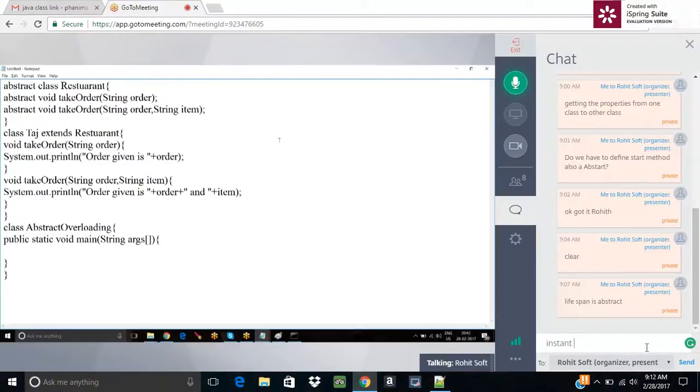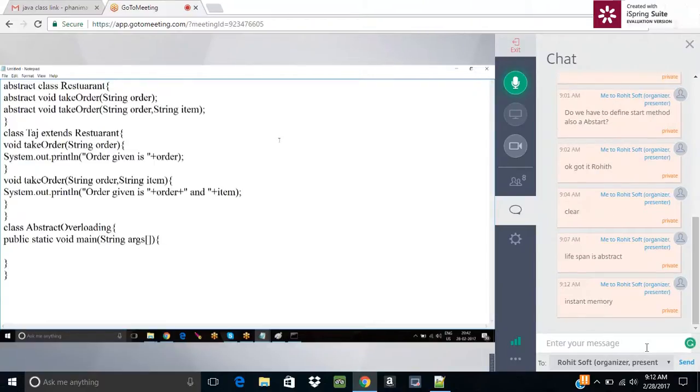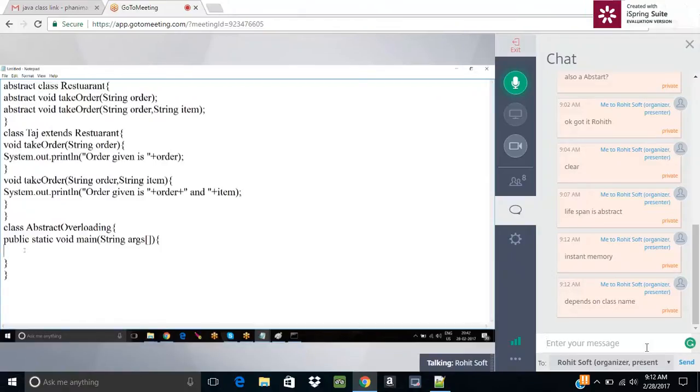What do you mean by static? Whenever the class is created, what is static? Static depends upon the class name. Instance memory, class memory. Static means class memory, and object means instance memory, right? Yes, sir. So it depends on the class name.